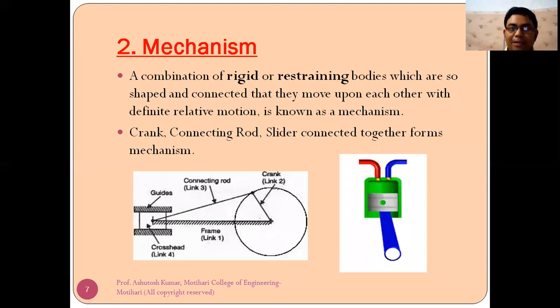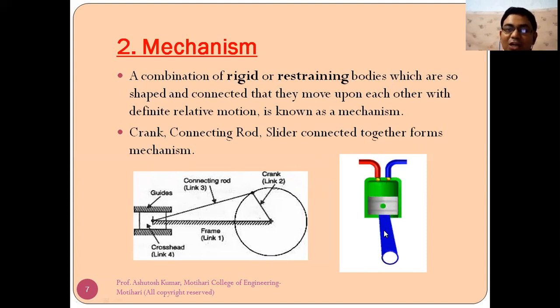Now let me discuss in detail what is mechanism. A mechanism is a combination of rigid or restraining bodies which are so shaped and connected that they move upon each other with definite relative motion. Like if you look at this figure, piston cylinder arrangement, this rod is known as connecting rod and the piston is sliding in this cylinder, and this is inlet valve and this is exhaust valve.